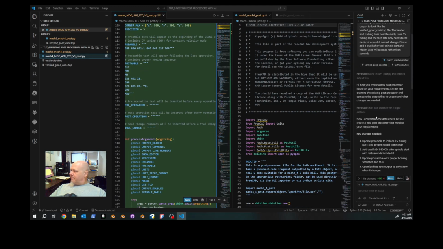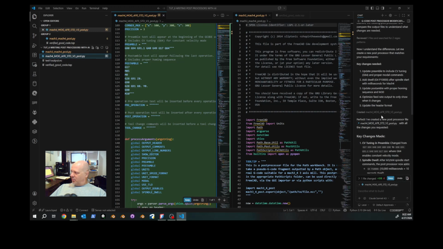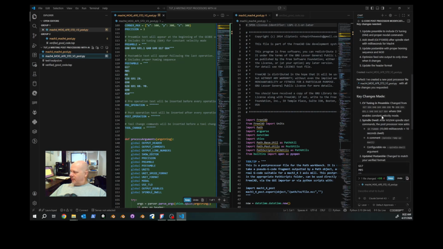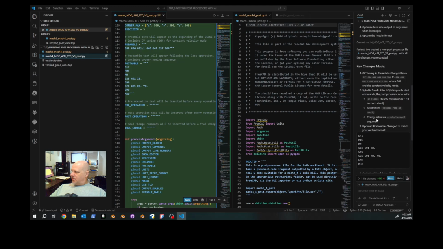Alright, let's see. I'll help you create it. Now I understand the differences. Update the preamble, add dwell, update postamble with M30, optimize feed rate output, update the header format. Perfect. I've created a new post processor with all of the changes you requested. Key changes.